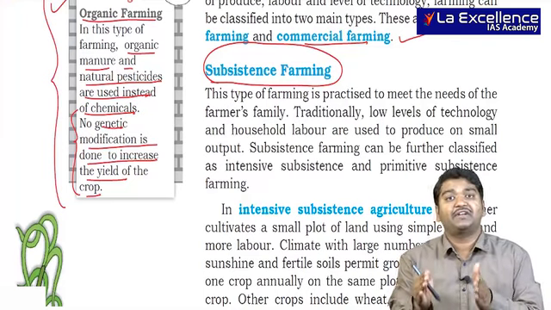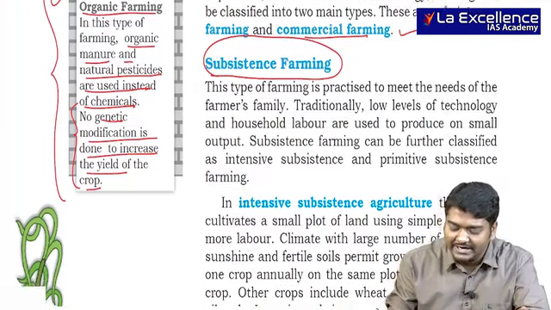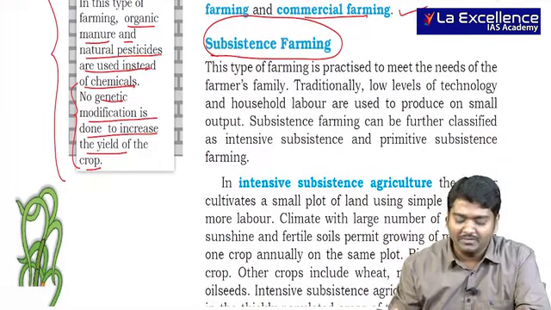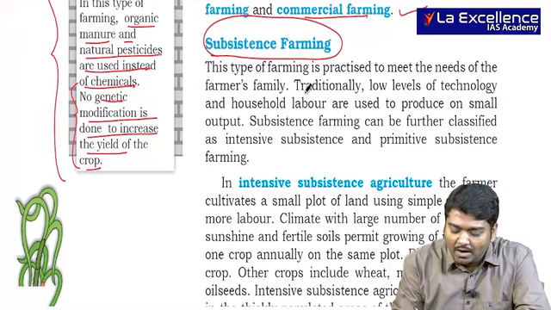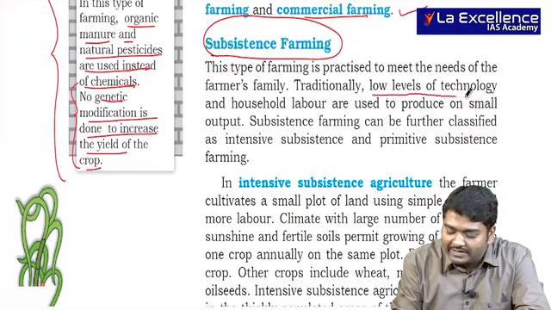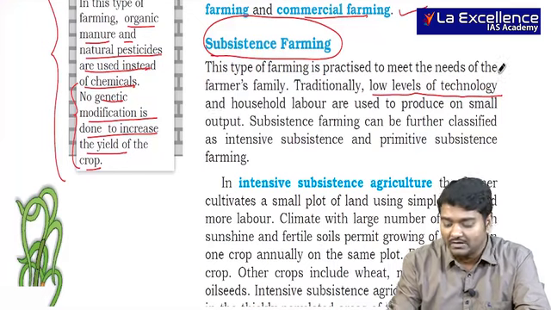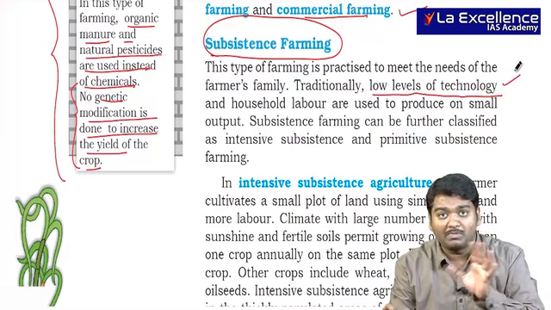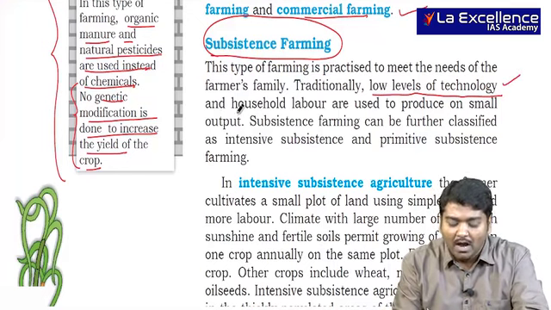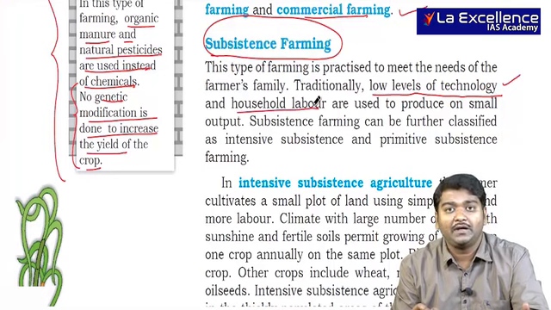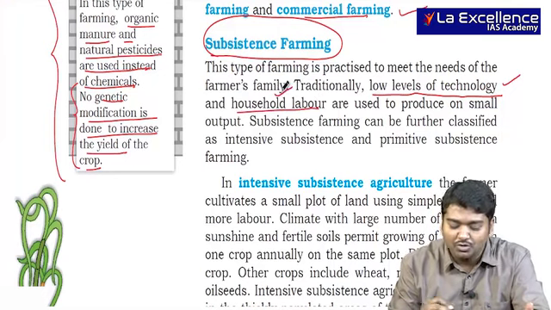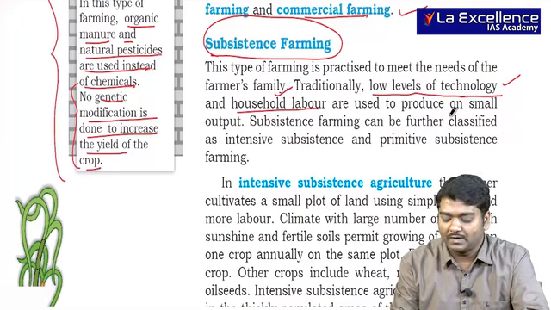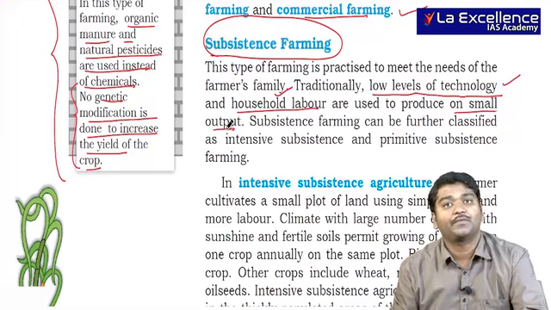So let us see what exactly we mean by subsistence farming. Traditionally, low levels of technology, this is very important, not much technology is used. Household labor, usually people belonging to a single family will do the labor, and they have small output.